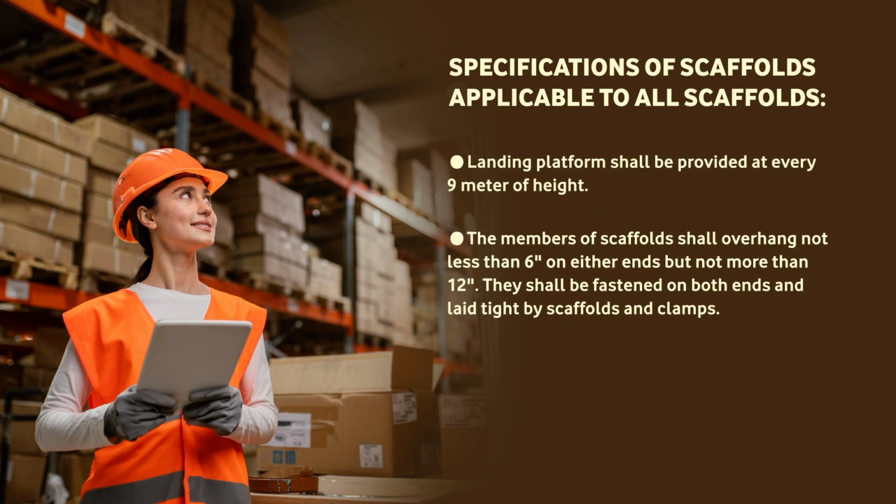Landing platforms shall be provided at every 9 meters of height. The members of scaffolding shall overhang not less than 6 inches on either end, but not more than 12. They shall be fastened on both ends, laid tight by scaffold clamps.